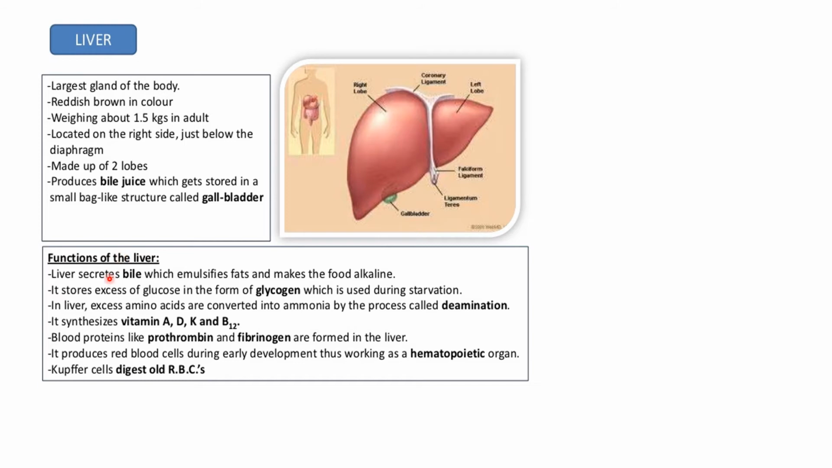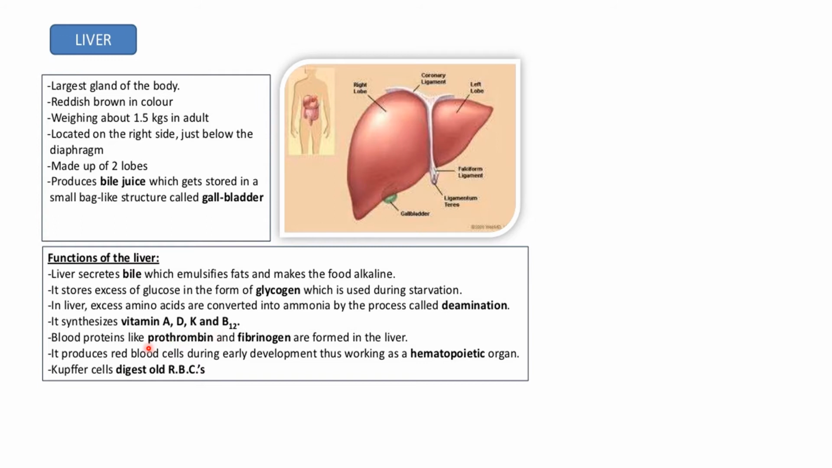Now the functions of the liver are: the liver secretes bile, which emulsifies fat, that means it digests fat, and it also makes the food alkaline. It stores excess glucose in the form of glycogen, which is used during starvation. In the liver, excess amino acids are converted into ammonia by the process called deamination. It synthesizes vitamins A, D, K and B12.